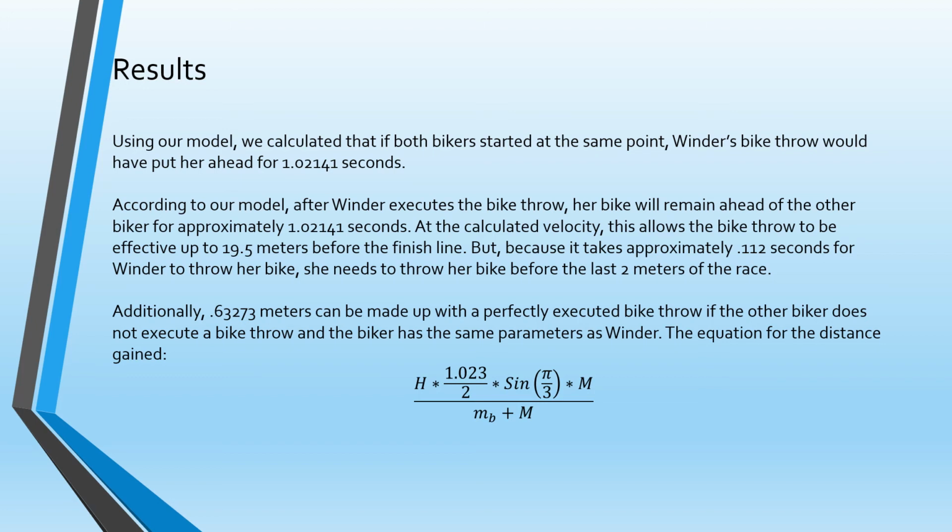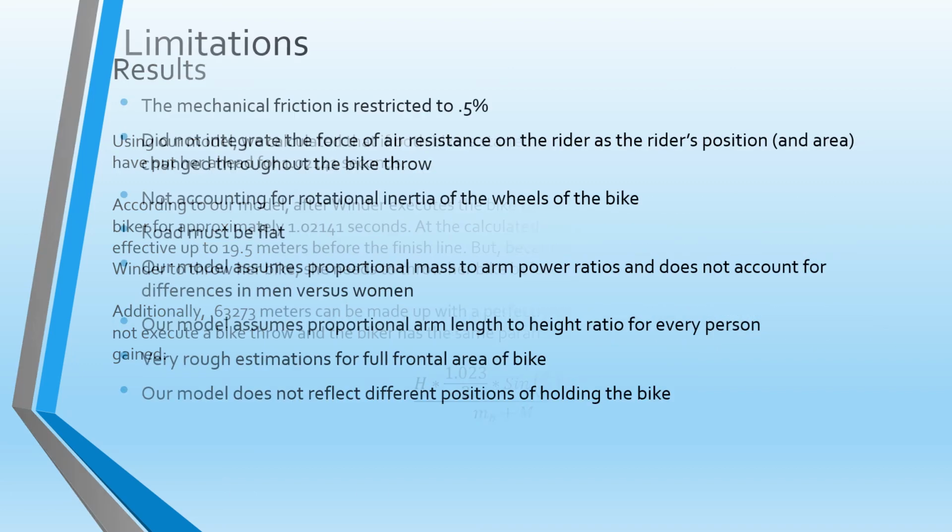Additionally, 0.6 of a meter can be made up with a perfectly executed bike throw if the other biker does not execute a bike throw, and the biker has the same parameters as Winder. The equation for the distance gained is equal to height times 1.023 over 2 times the sine of pi over 3, which comes from the declination angle of Winder's arms being approximately 60 degrees, times the mass of Winder divided by the mass of the bike plus the mass of Winder.